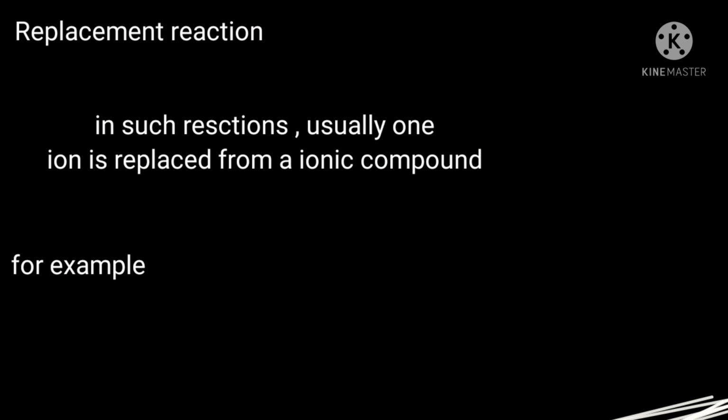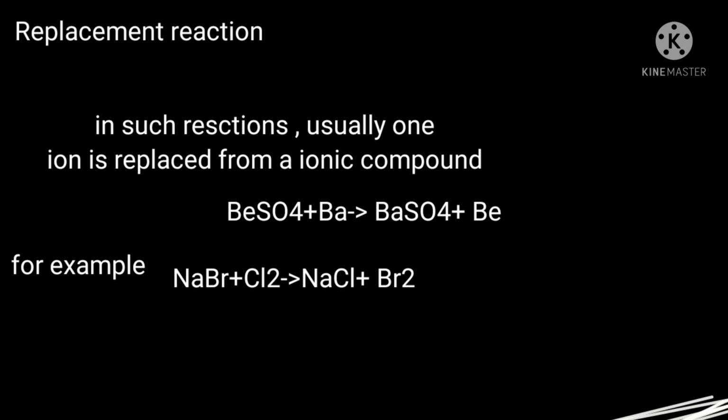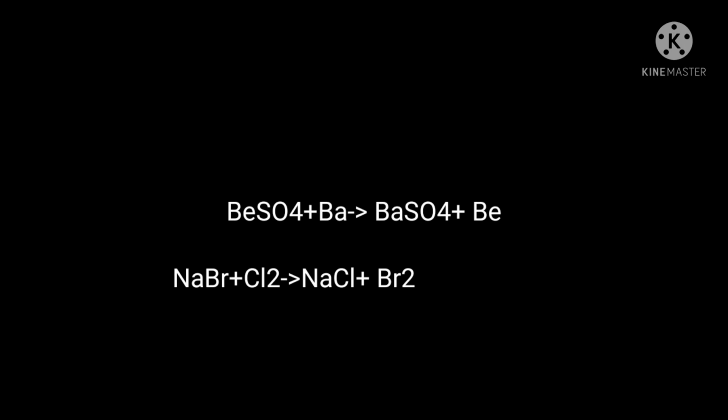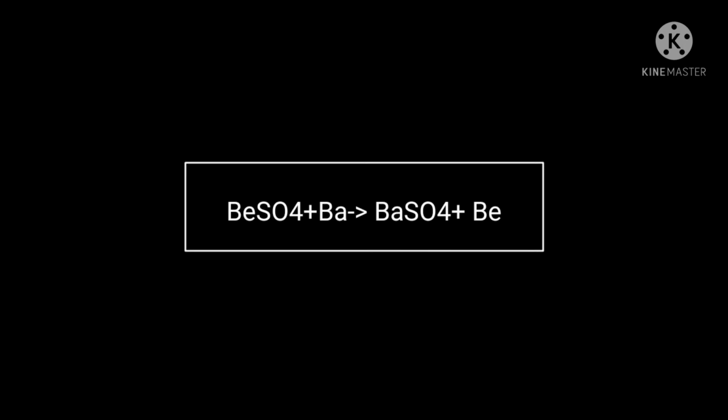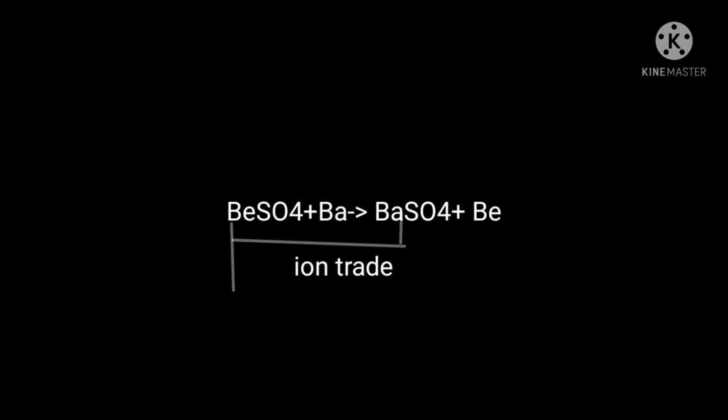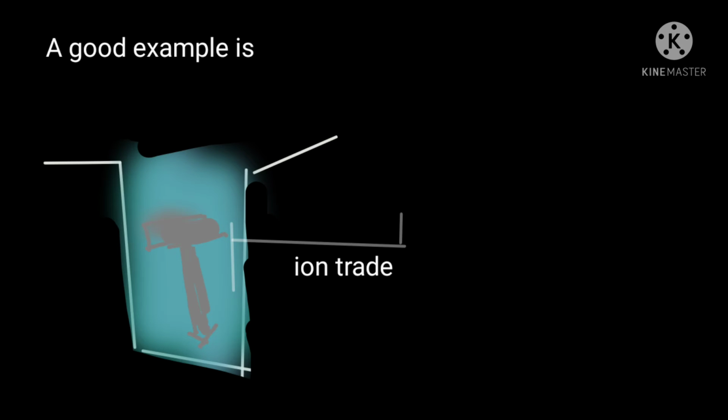Replacement reactions. In replacement reaction, an element reacts with an ionic compound to replace one of its ions. For example, BeSO4 and barium react to form barium sulfate and beryllium metal. Another good example could be iron in copper sulfate solution. The reaction is copper sulfate plus iron reacts to form iron sulfate plus copper.